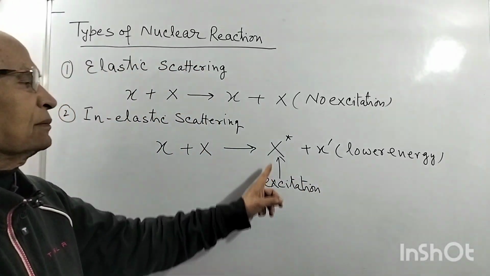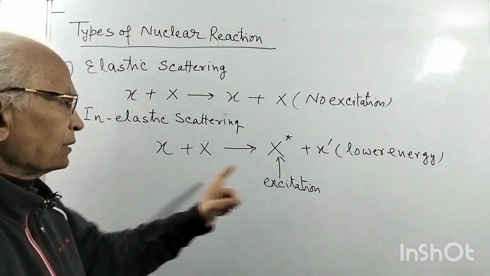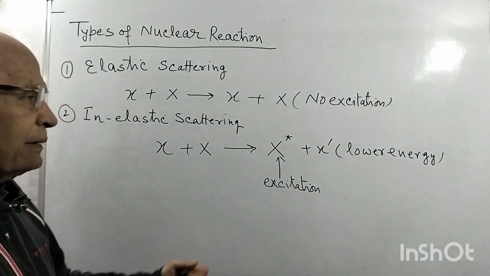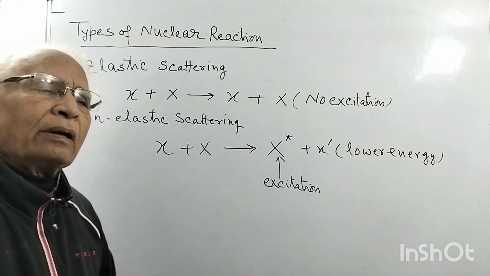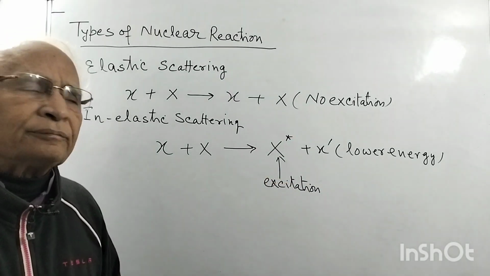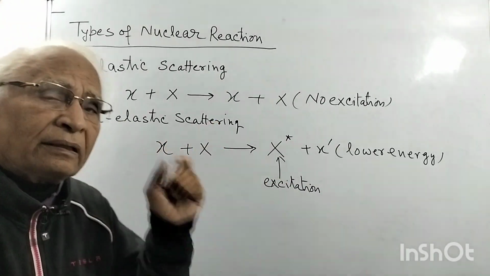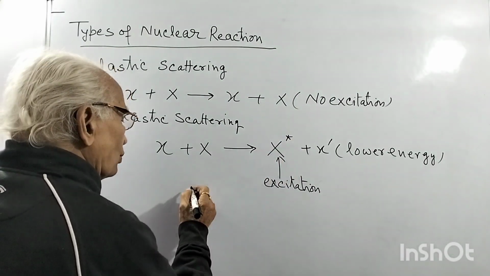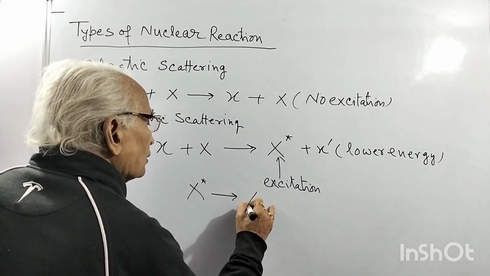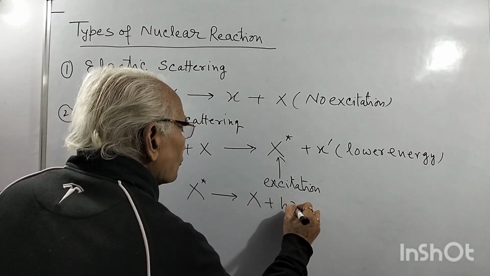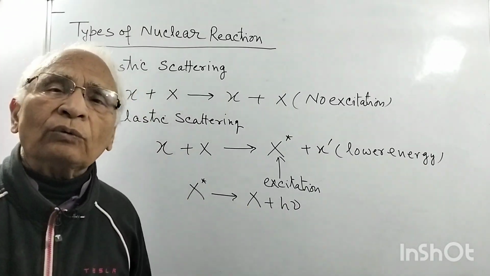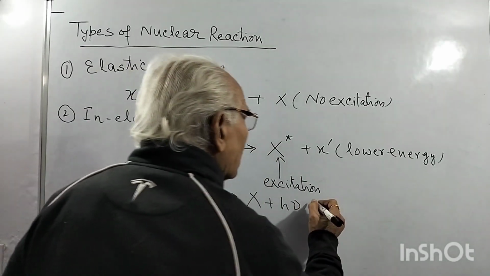Means the target nucleus goes to a higher state and the projectile gets lesser energy. X dash, you can say lower energy. x is now in a slightly lower energy state. Some energy loss is there, and the target goes to an excited state. So inelastic scattering is that scattering in which X star goes to a higher state, and X star then comes to the X ground state with emission of h nu, that is the excitation energy, a gamma ray emitted.